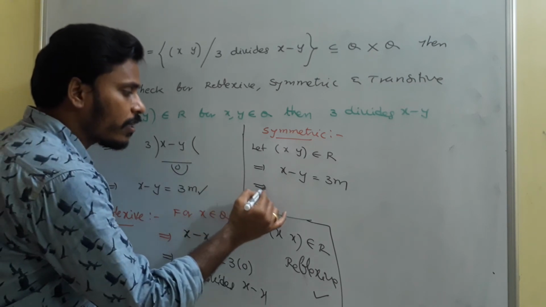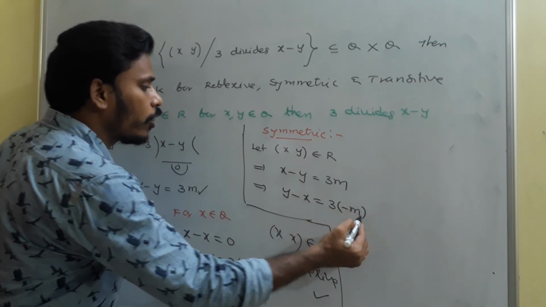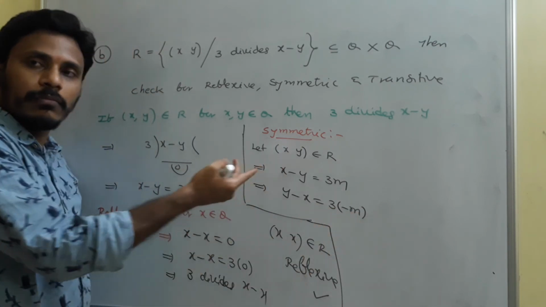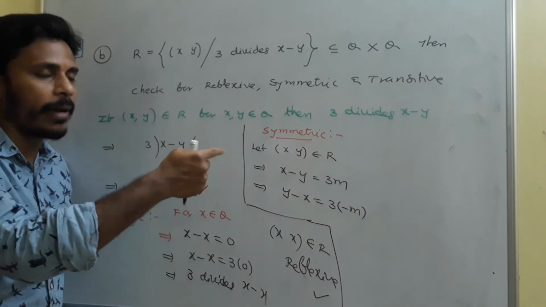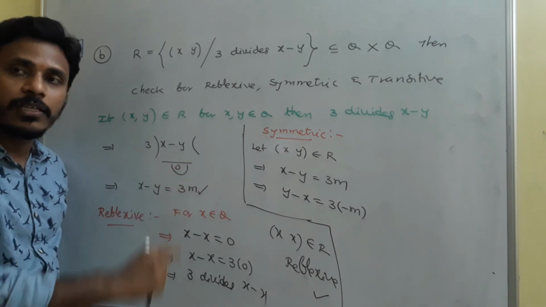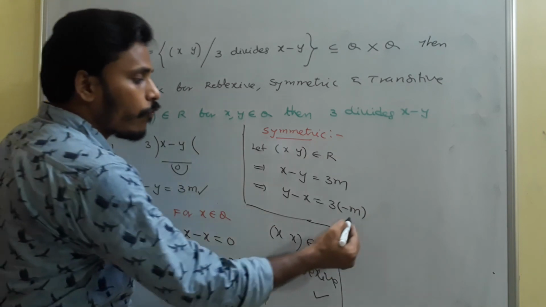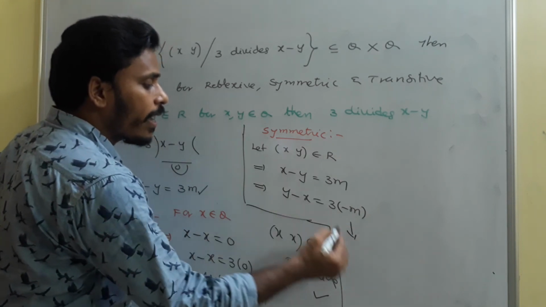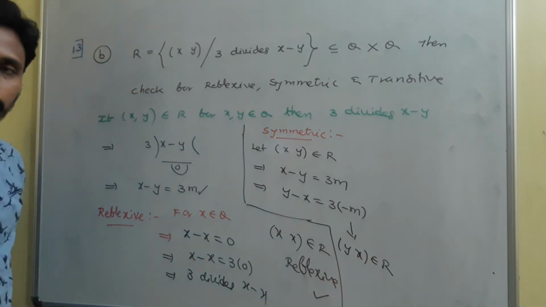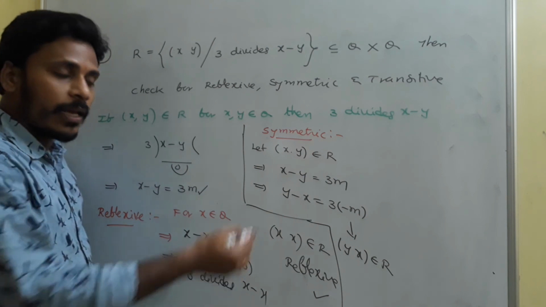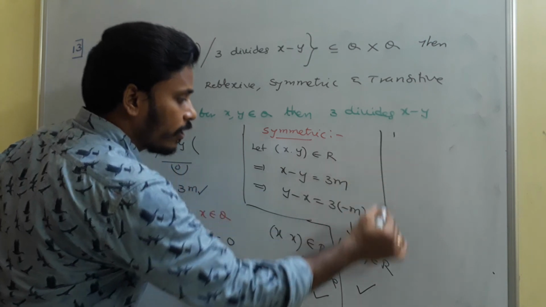Since x minus y is 3 into something, then it is very clear that y minus x is equal to 3 into minus n. I am writing x minus y as y minus x, so to maintain balance, you need to use a minus sign on the right side. So y minus x is equal to 3 into minus n. So that means 3 into something, is it right? So from there again it is clear that y minus x is 3 into something. So y comma x is an ordered pair of the relation. So if I start with x comma y, then y comma x is also there in the same relation. So symmetric is also correct here.